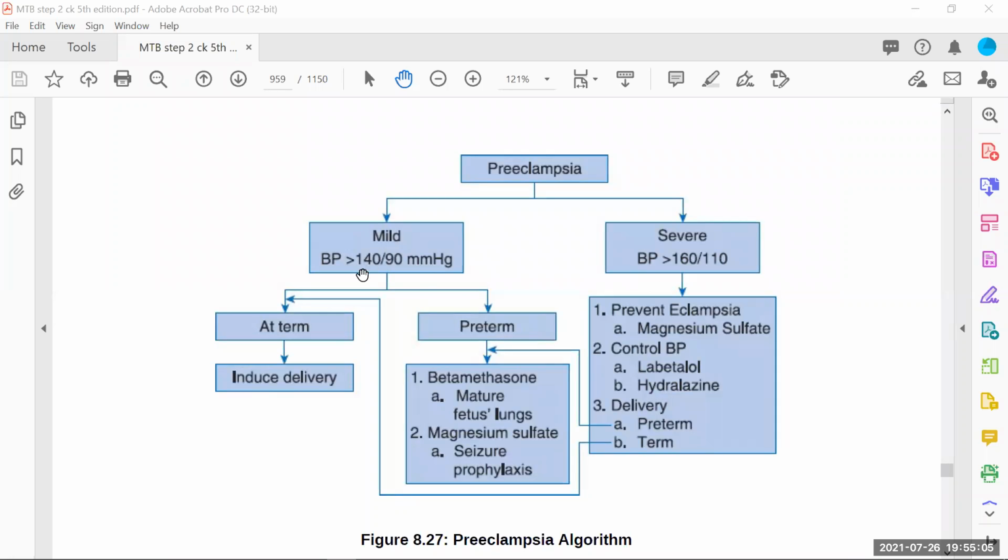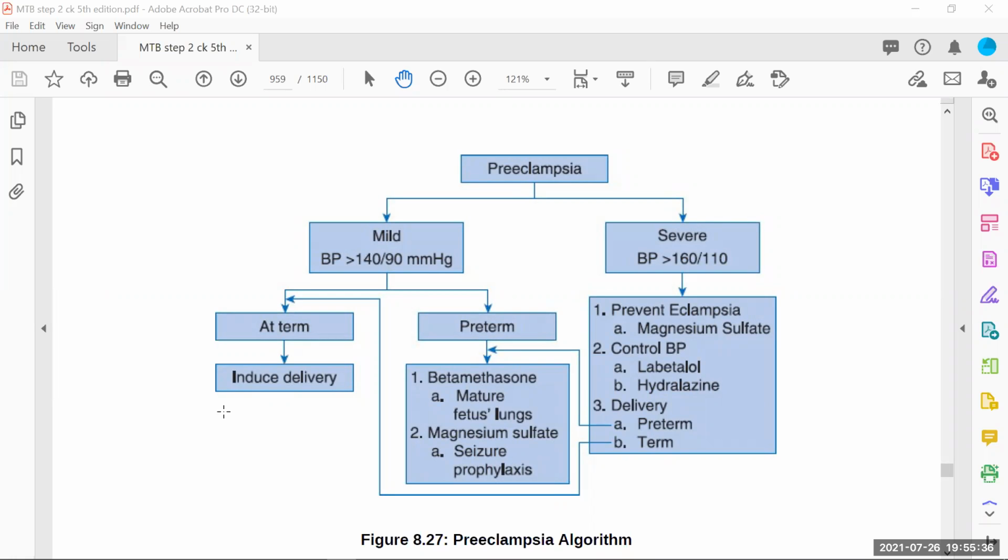Now, what kind of treatment are you going to give your patient? Once you have differentiated that this patient is having mild features and this patient is having severe features, for the one who is having mild features and you think the mother is already at term, like more than 37 weeks, just induce the delivery. You can take the consent from the patient, you will put prostaglandin, you will go for the induction of labor. You tell your mother that already you are at term, now it's a good time to deliver a baby.